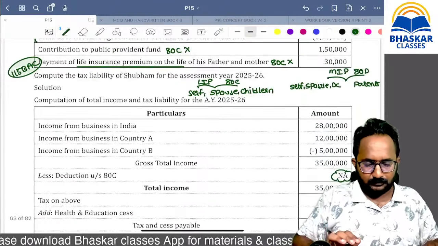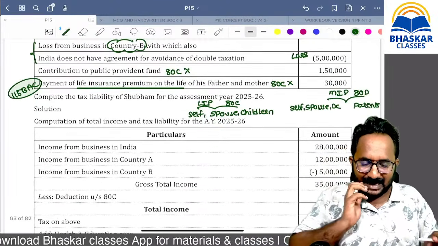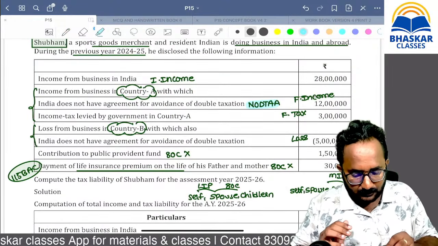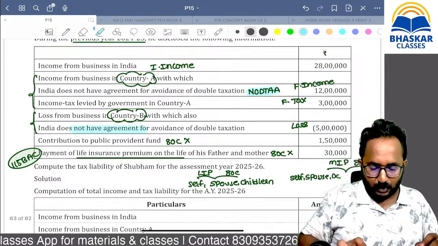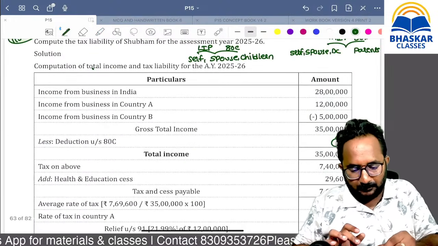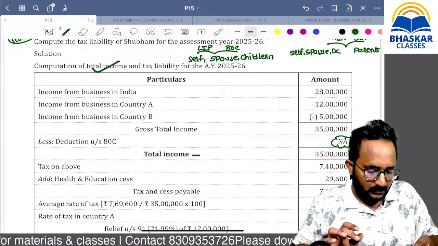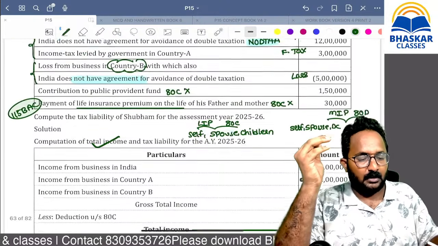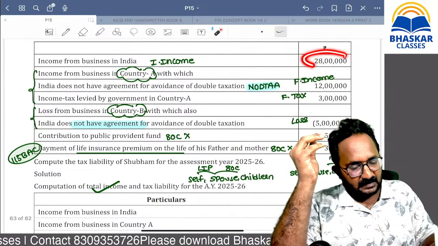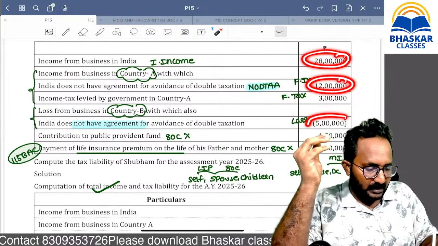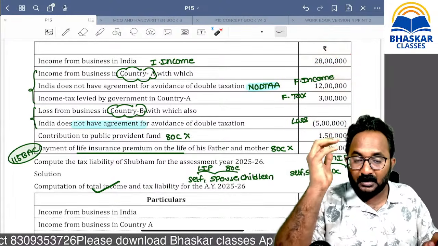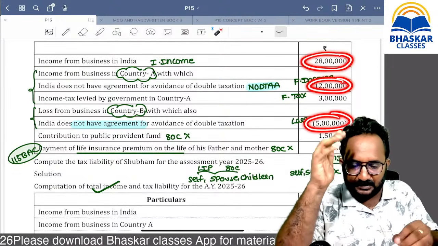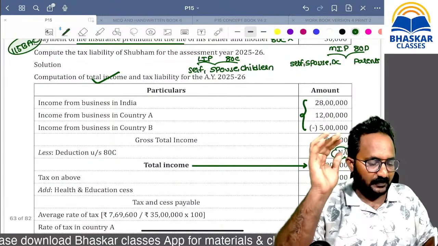Okay. But now, sir, first, what is the tax step, ma? There is no DTAA in both the cases, ma. That's why first step, please calculate net, sorry, gross total income. Remember, Indian business income is there, foreign business income is there, but foreign loss is there. We can set off all the things, ma. I think you have to know about one point. Foreign business loss can be set off against Indian business income also. Ultimately, 35 lakh is there.